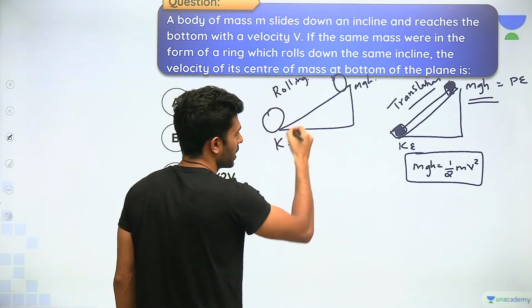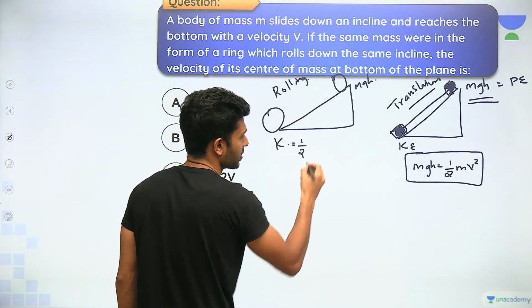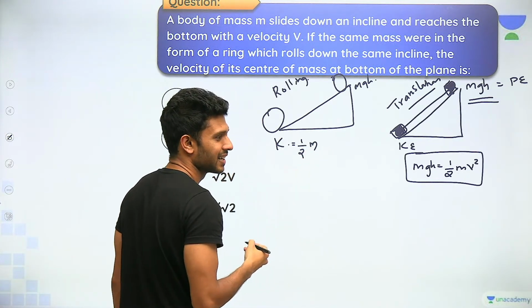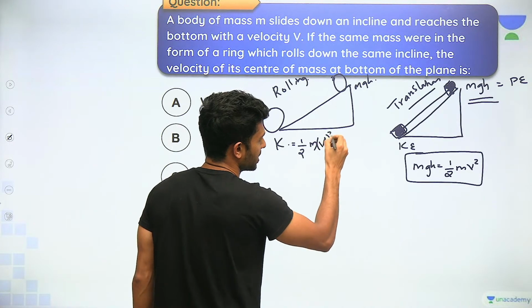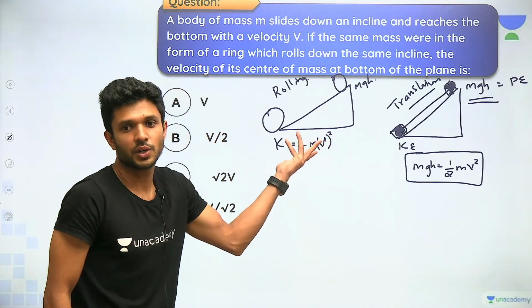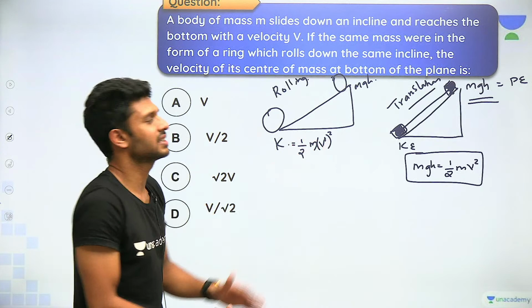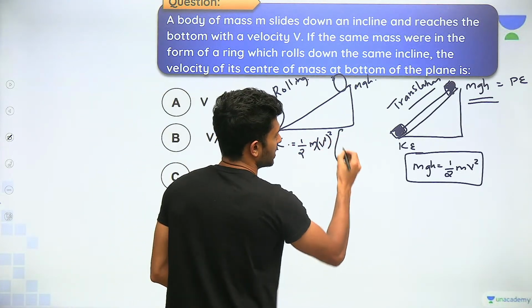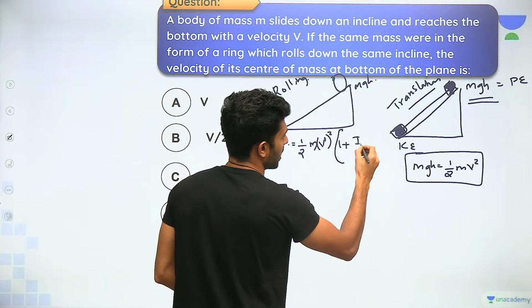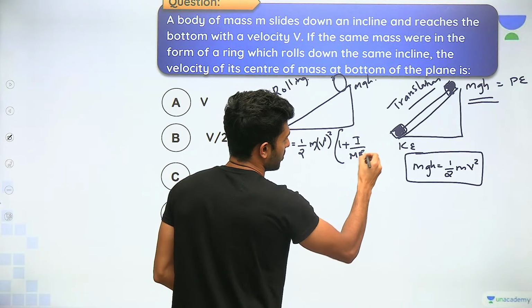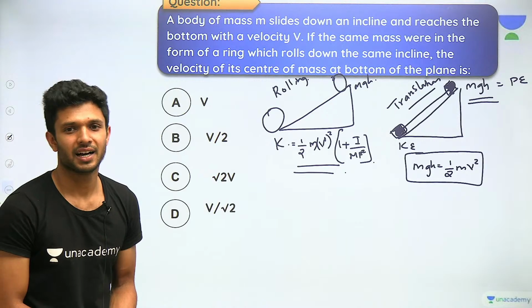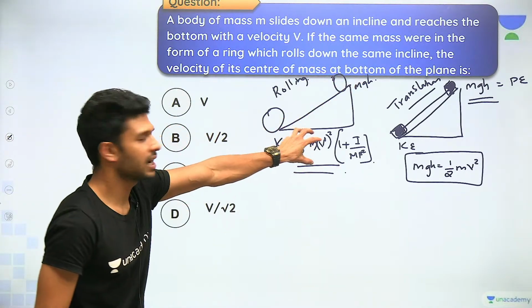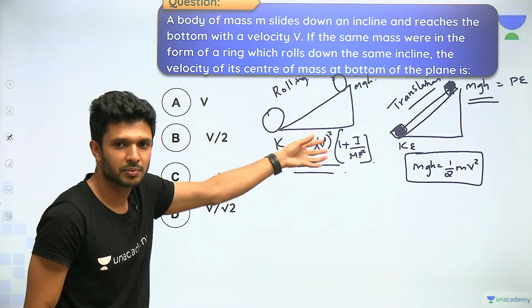What's the formula when a body rolls? Half m v dash square, let's say, because this has to be some different velocity. We don't know whether it is the same or not. So let us consider it is a different velocity. Inside the bracket, 1 plus I divided by mr square. Yes or no? Potential energy, and then the kinetic energy of rolling, that's all.